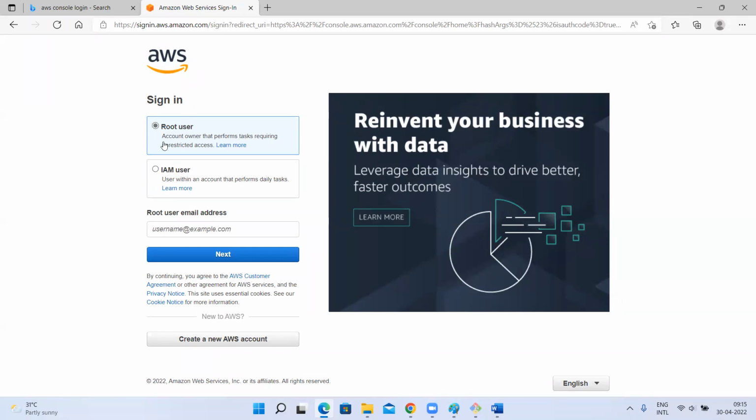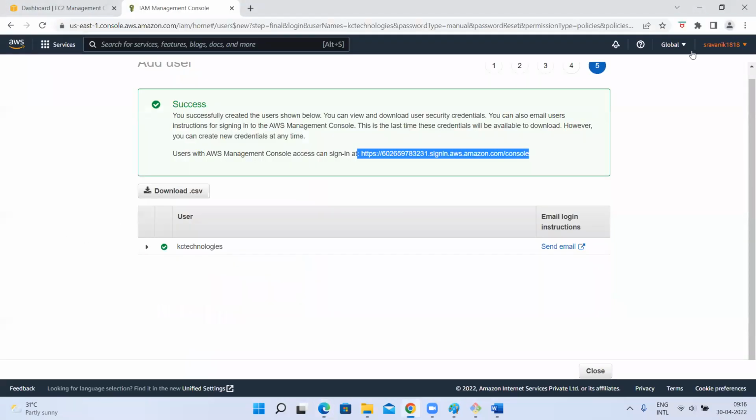So the root user, if you are logging in as a root user, is the account owner that performs tasks requiring unrestricted access, meaning the actions which IAM users cannot perform, only the root user has to perform. Simply for a small EC2 instance creation, we should not use the root user. So now the IAM user. It is asking first you have to enter your AWS account ID.